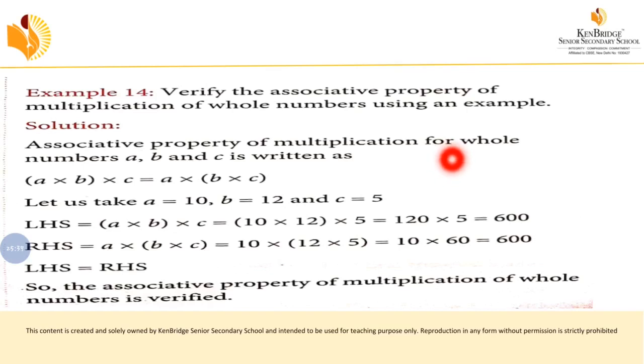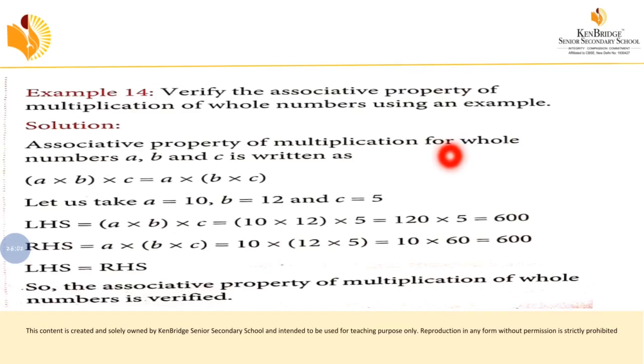Try to learn all the properties. Without learning the properties, definitely you can't solve a single problem based on this. So please children, learn all the properties by heart, again and again. Daily you should learn the properties, then only it will become a habit, and you can solve all the questions easily.